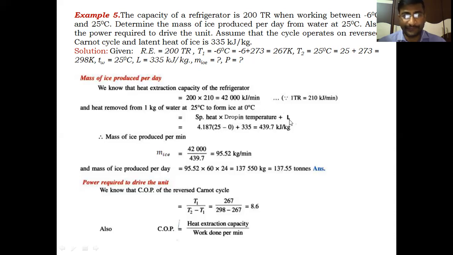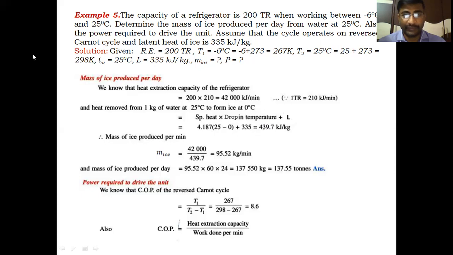So the total amount of heat to be removed from the water at 25 to convert into ice at 0 degrees centigrade is specific heat into drop in temperature, that is m Cp delta T. m is 1 kg we are taking. If we calculate per kg, Cp into delta T, drop in temperature, plus latent heat of ice per kg. Specific heat of water is 4.187 into drop in temperature, 25 to 0.